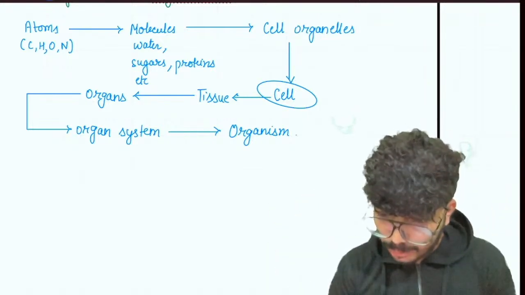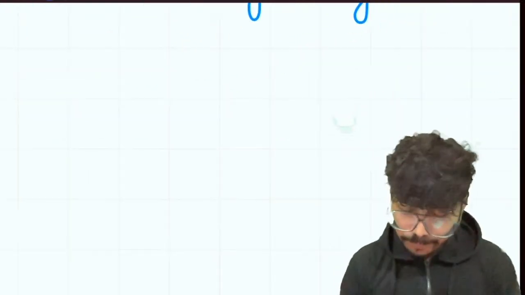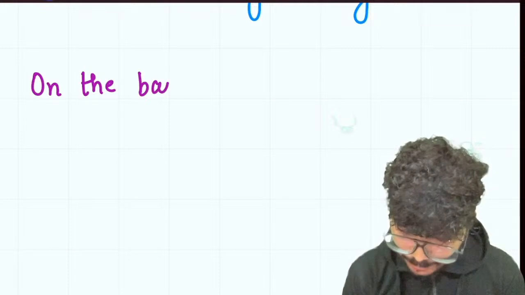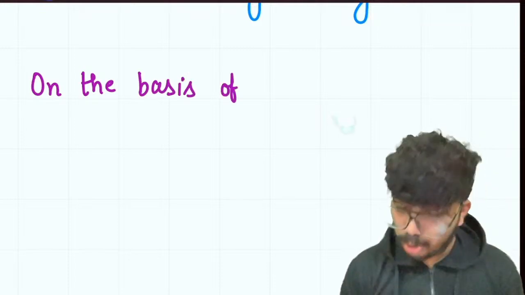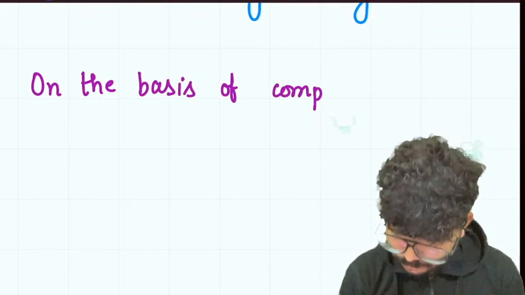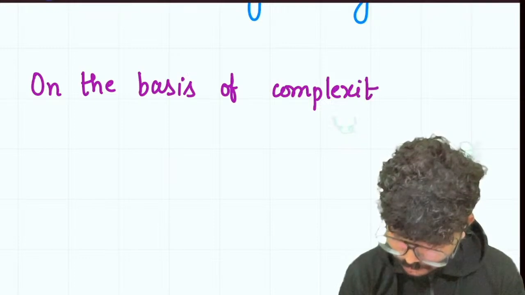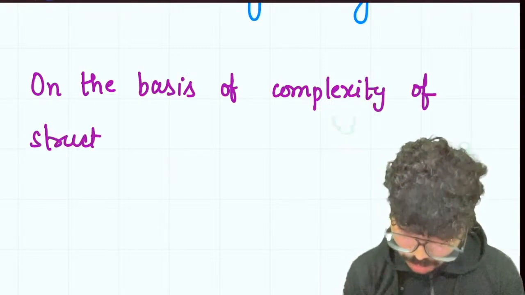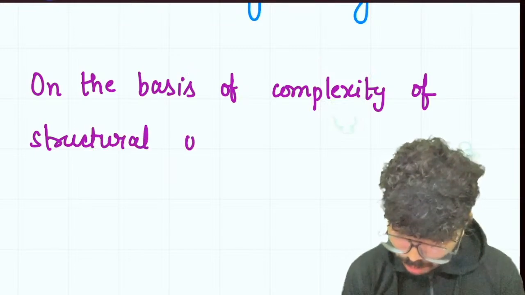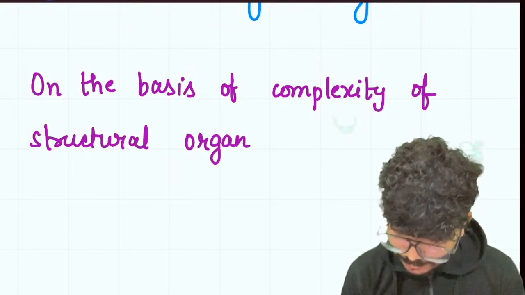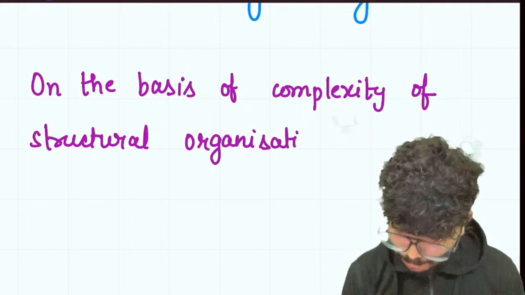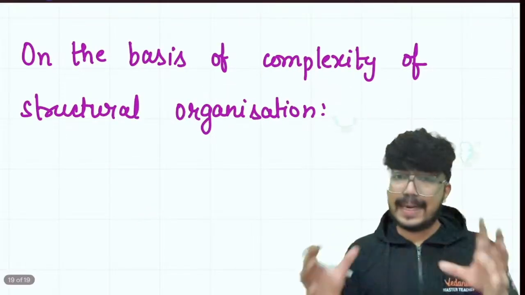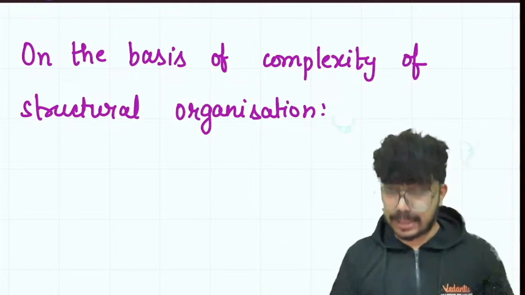Okay, so let's move on and we'll write this down: on the basis of complexity of structural organization, the living organisms have been classified as unicellular or multicellular.